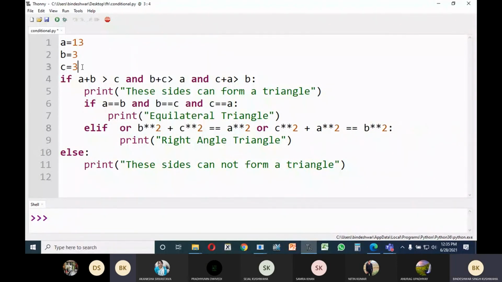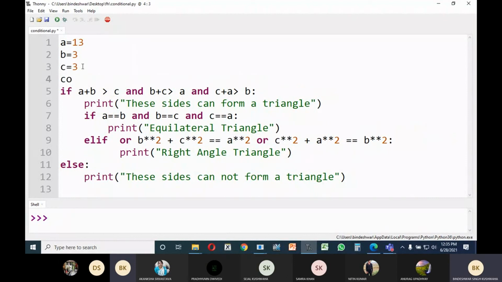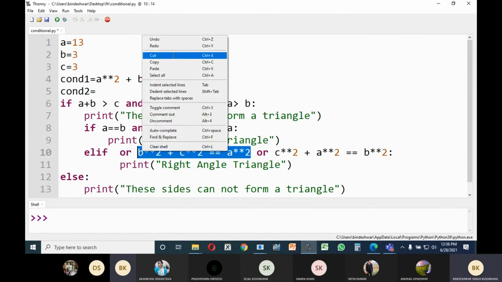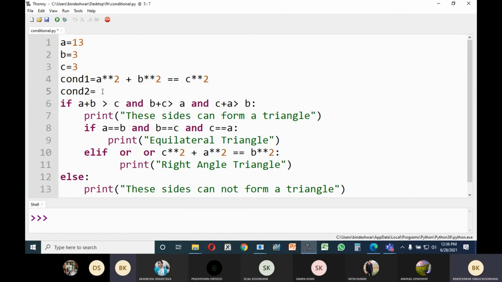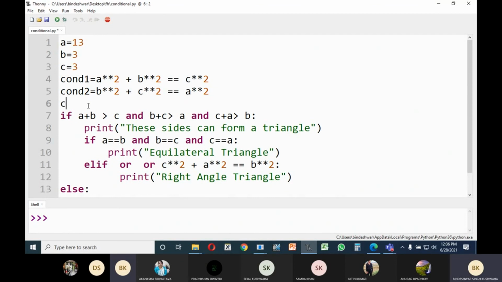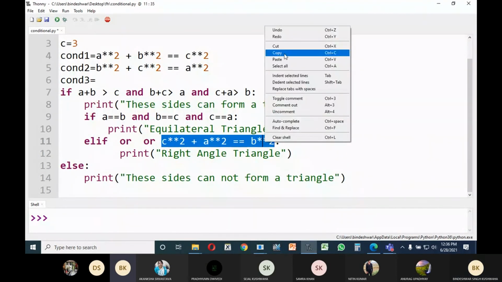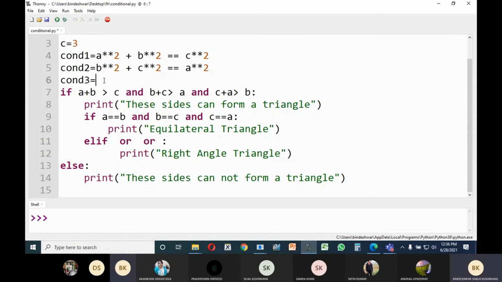See that, cut, and you can store it in condition 1, Control V. The same way condition 2, cut here, and Control V, and thereafter condition 3, cut, and store it with Control V.